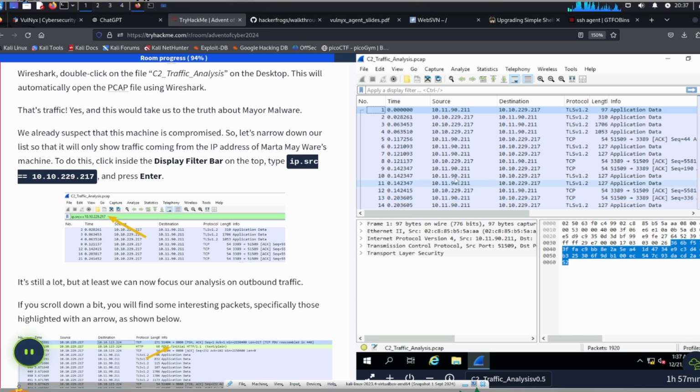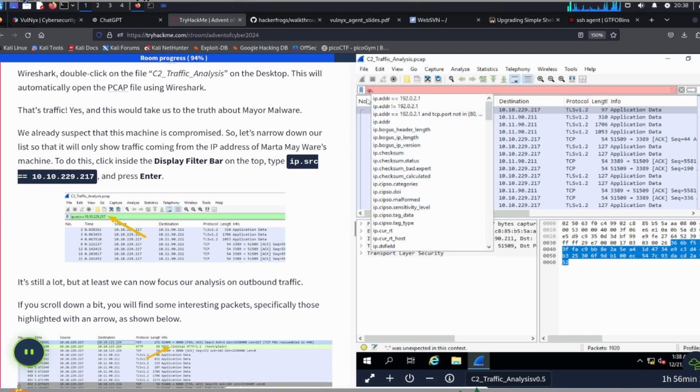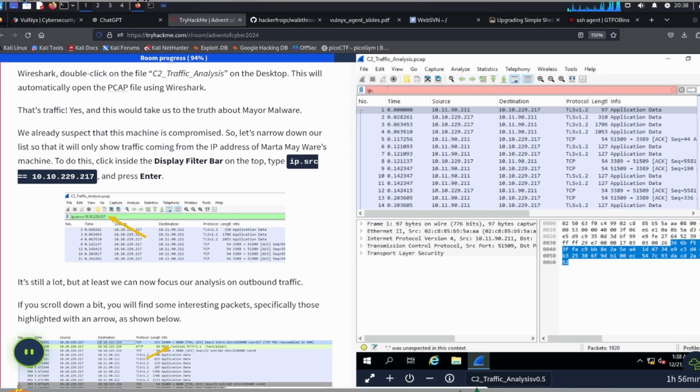So what we're going to do is go over to the display filter bar here, click into it, and then type ip.src space equals 10.10.229.217.